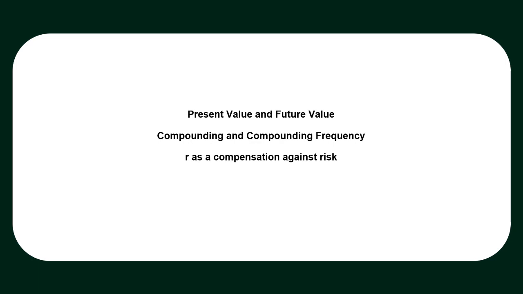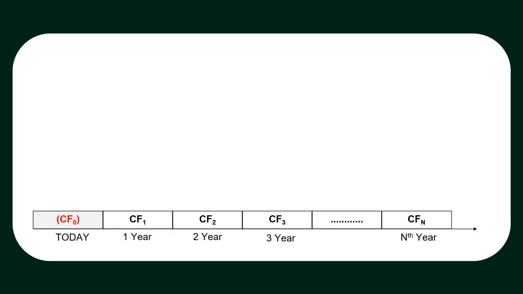Till now, we understood our building blocks of the concept. We learned how to calculate present value and future value. We learned the impact of compounding and its frequency. We also understood the relevance of R as a compensation against risk. Now we will use these basic building blocks to solve real life problems.